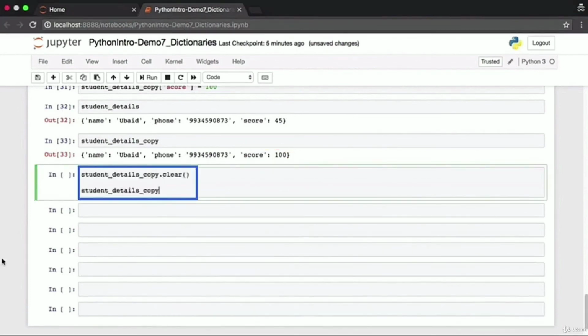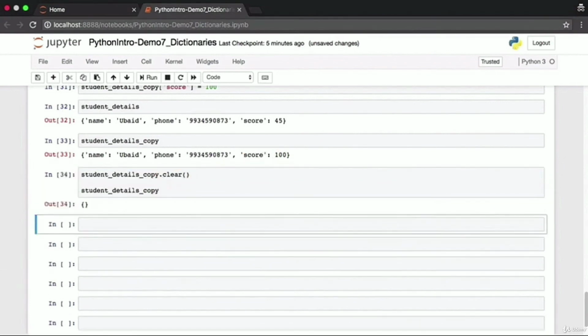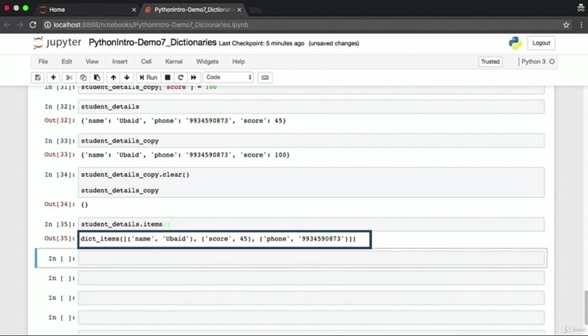Python offers a very simple function to clear all the keys that are present in a dictionary, the clear function. So once you've cleared the dictionary, you now get an empty dictionary. Instead of accessing the keys of a dictionary separately using the keys function and the values present in a dictionary separately using the values function, you can access them both together. Key value pairs will be returned in the form of tuples. This you can do using the items function. What you get is a list of tuples. Every tuple has two fields, one field for the key and one field for the value.